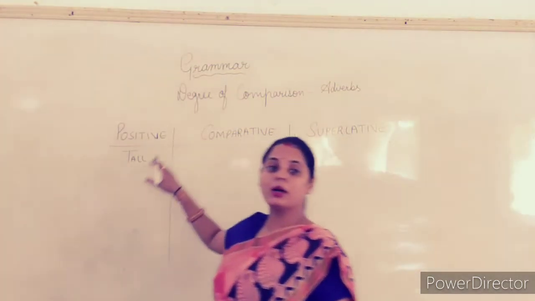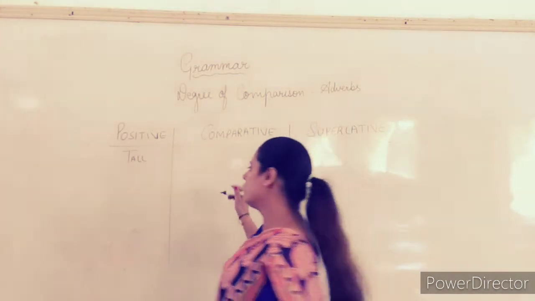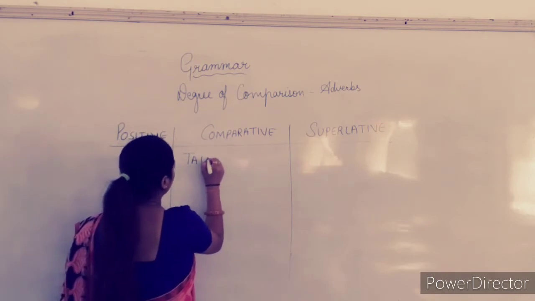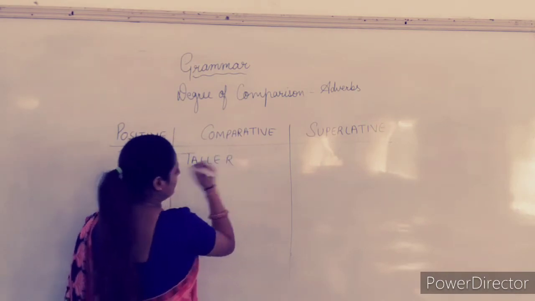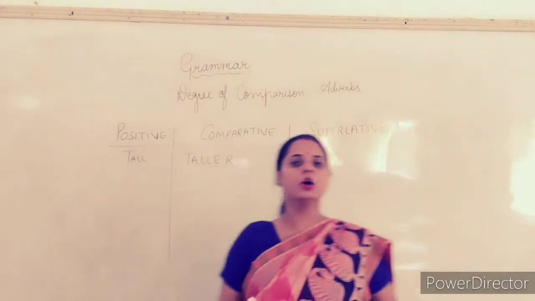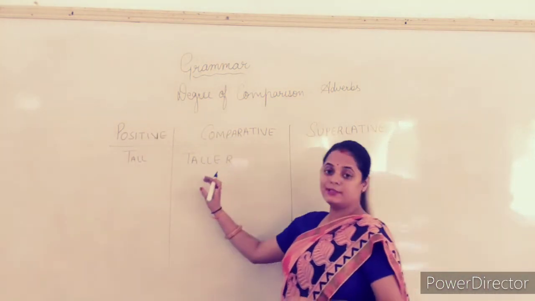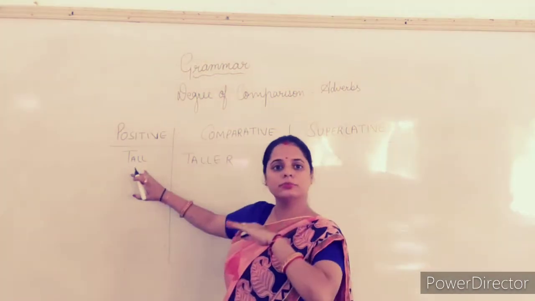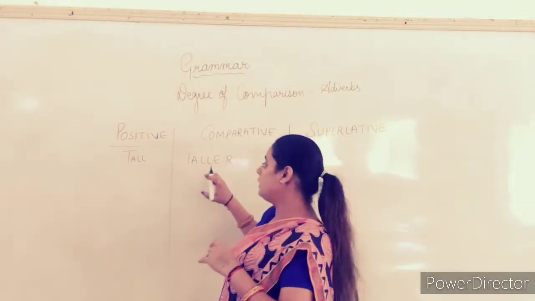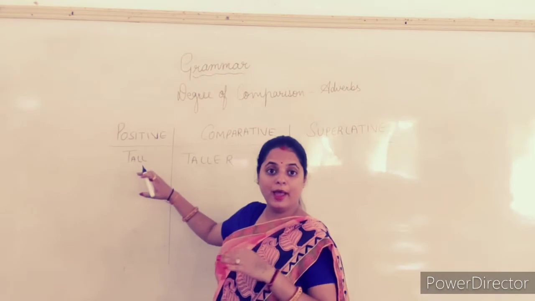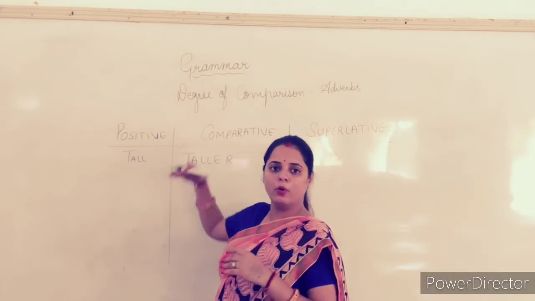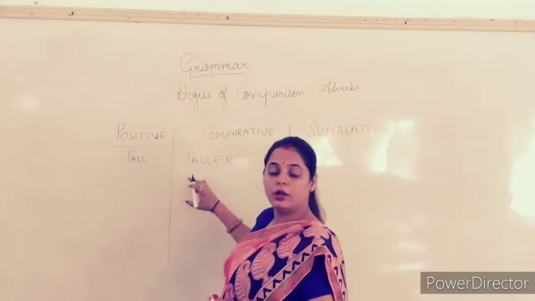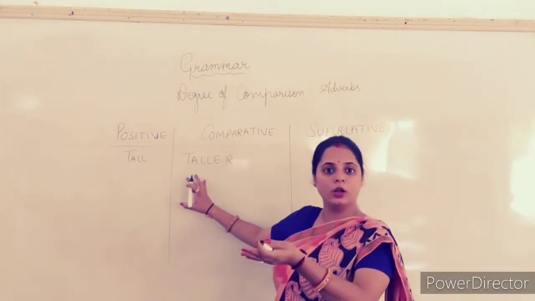But when you come to the comparative degree, you are going to use ER. That is, it will become taller. Since we compared tall and taller, tall was on the ground level, and taller became more on the higher level. Now there can be something more than taller.